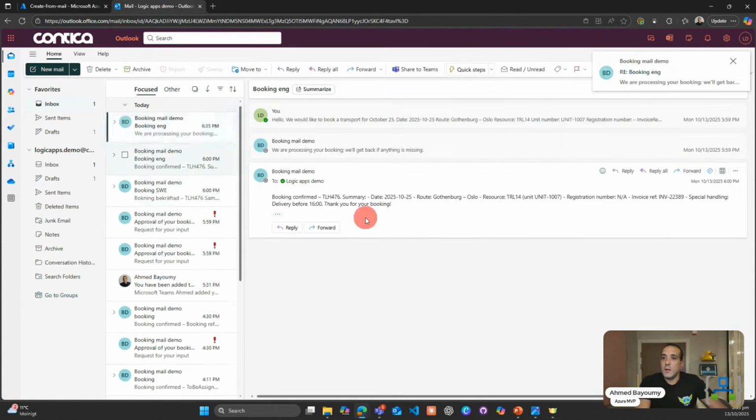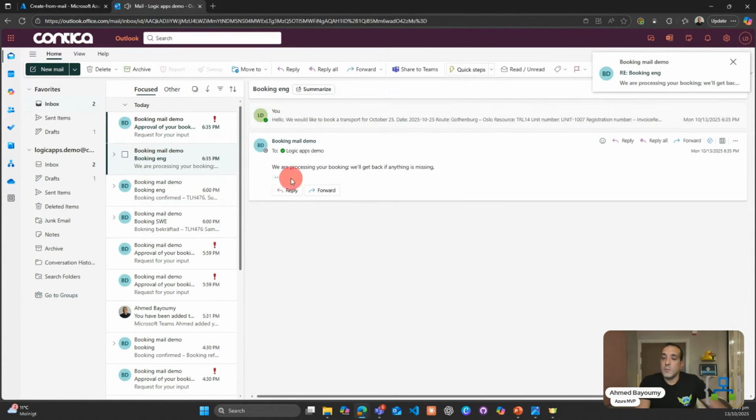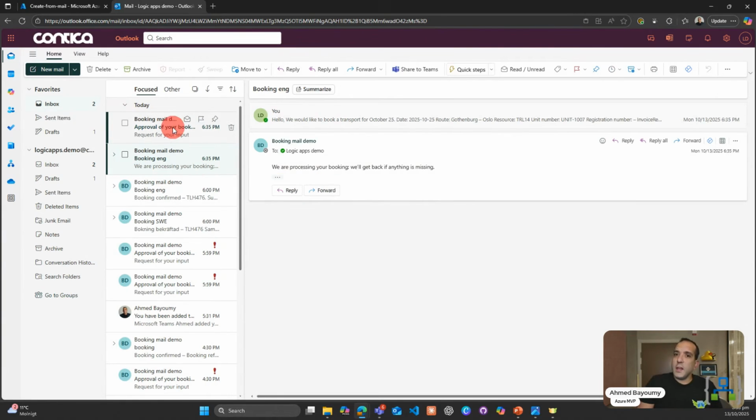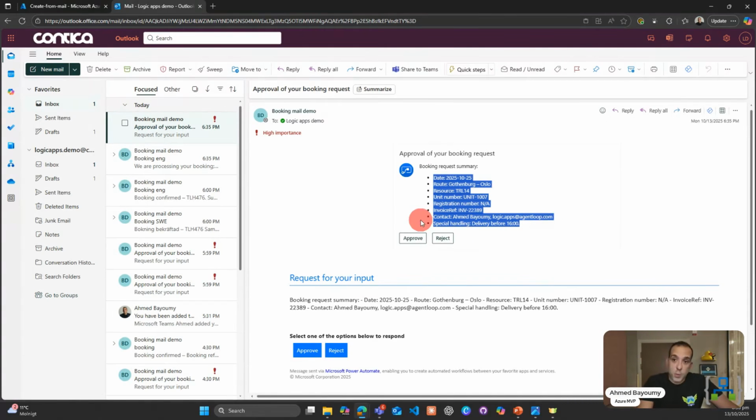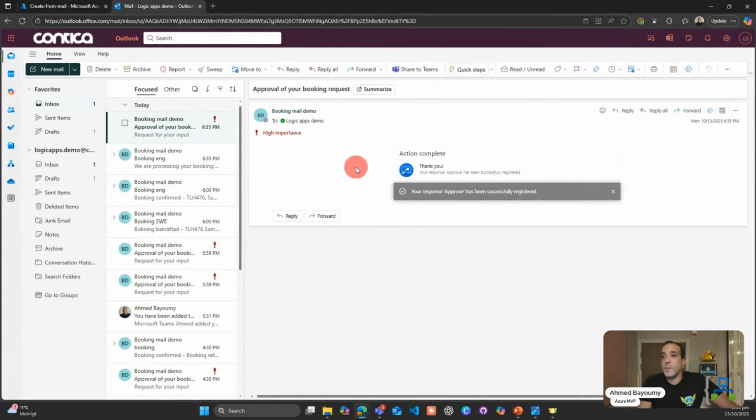an email here in English, the same language as I sent to the logic app, telling me that we will be looking at your booking. But I'm also, interestingly, getting an approval mail here, because I included everything in the email that I sent earlier. So there was nothing wrong with my email, with my booking. So it decided to go ahead and book it. But before doing that, it went back to me as a customer and asked me to approve. So I will go ahead and approve now.